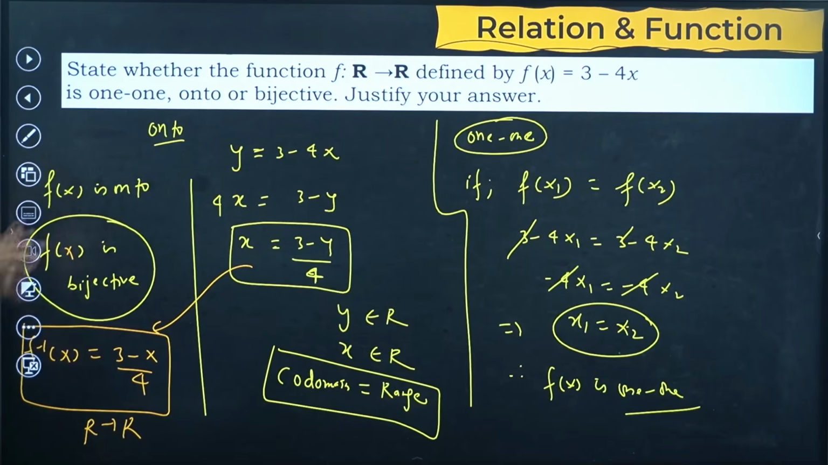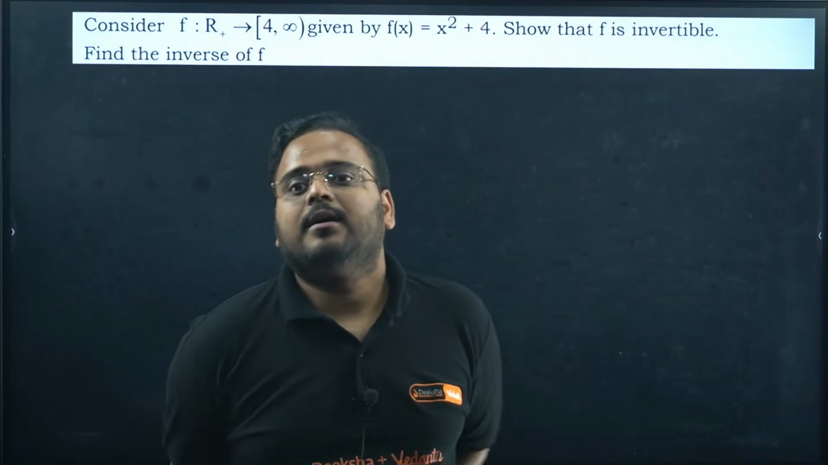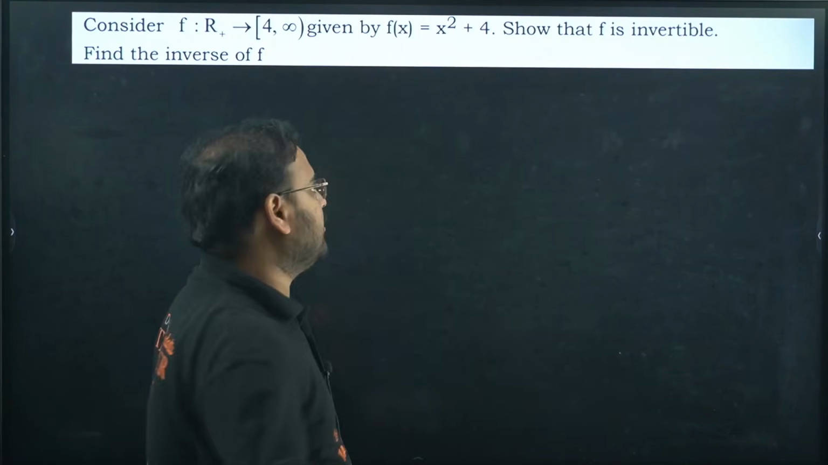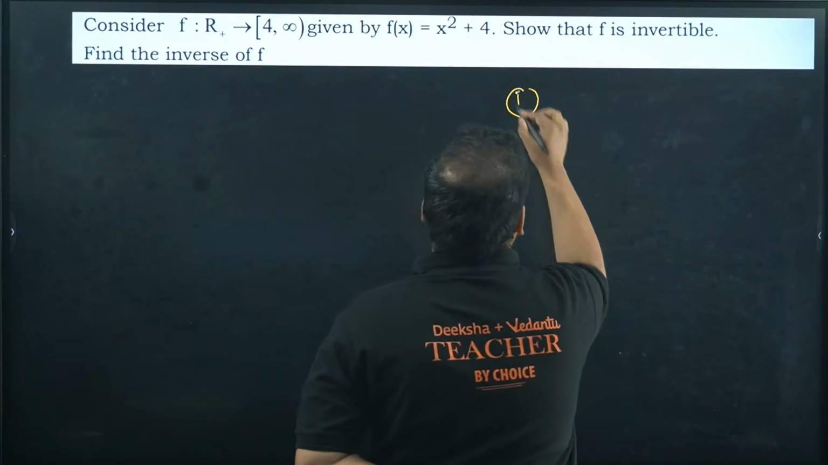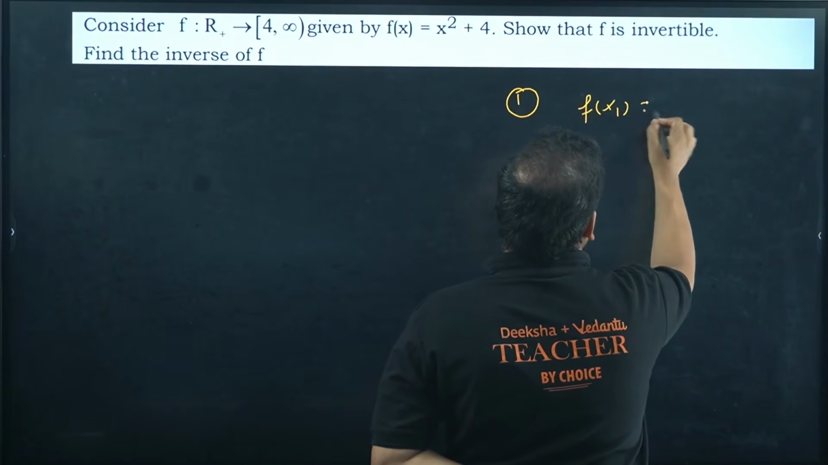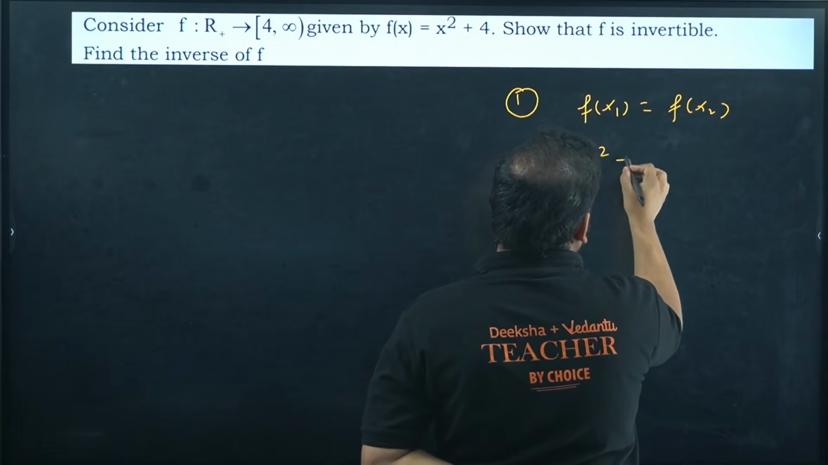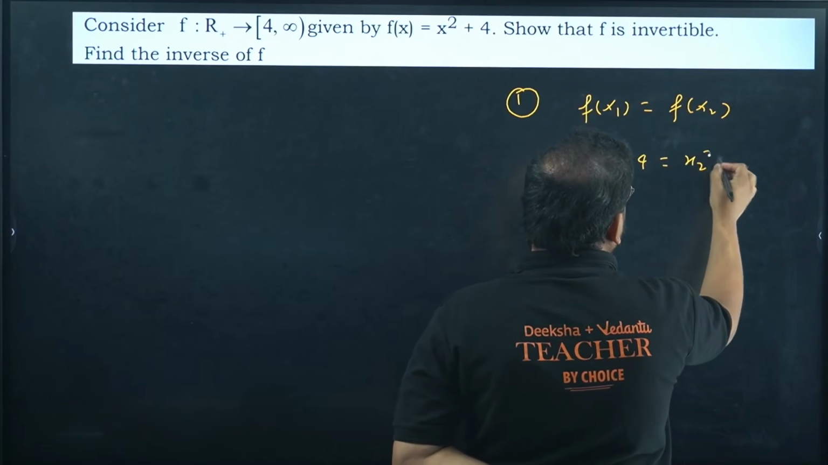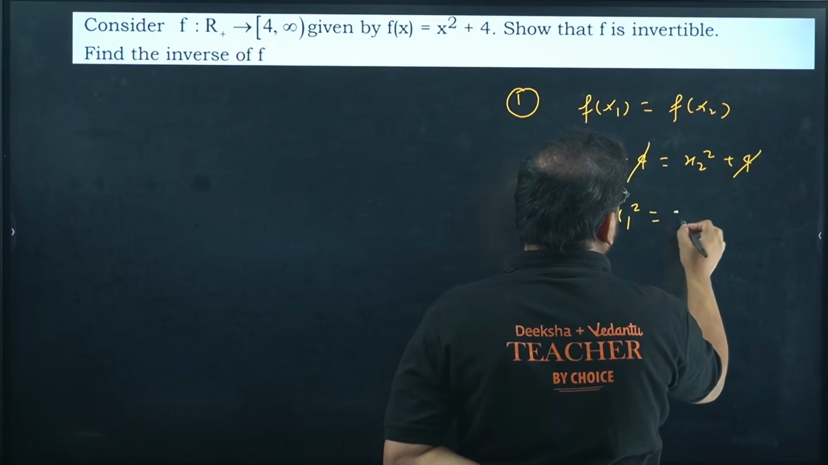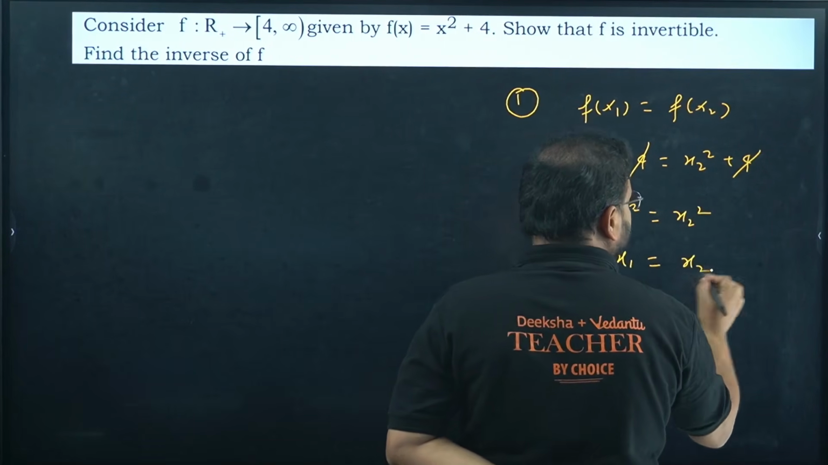Okay, nice. Moving on. Consider f from R plus to [4, infinity), f of x equals x square plus 4. Show it is invertible, and find the inverse of f. Start from the first step of finding one-one and onto. So write f of x1 equals f of x2. Start from here: x1 square plus 4 equals x2 square plus 4, 4 and 4 cancel, x1 square equals x2 square, take square root, you get x1 equals x2.